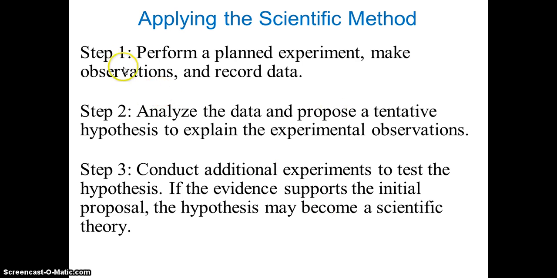So, step 1, perform a planned experiment, make observations and record data. Step 2, analyze the data and propose a tentative hypothesis to explain the experimental observations. Step 3, conduct additional experiments to test the hypothesis. If evidence supports the initial proposal, the hypothesis becomes a scientific theory. So that's the method we follow. We apply the scientific method to find something new.